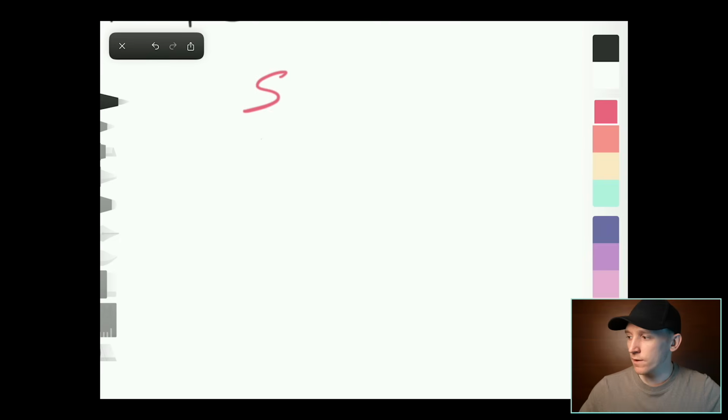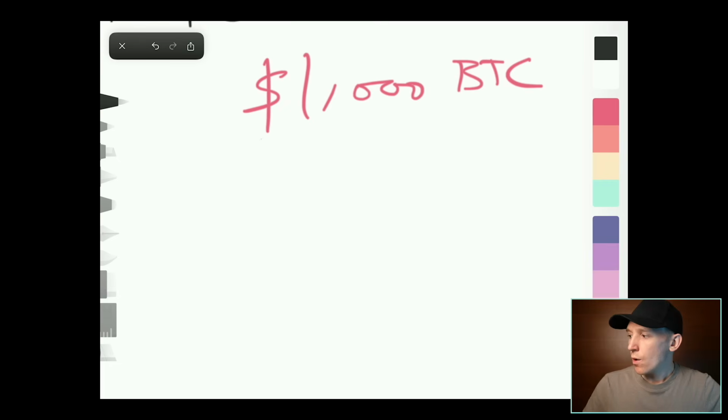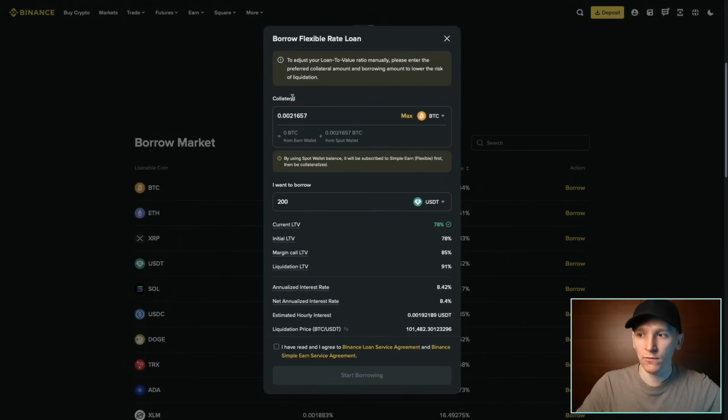So let's say we put $1,000 of BTC on one of these platforms. We can take a dollar loan against that, but only up to probably around $800, maybe $850. That's over-collateralized because our loan is $800 and the value of our Bitcoin is $1,000. That's how it works on these platforms.